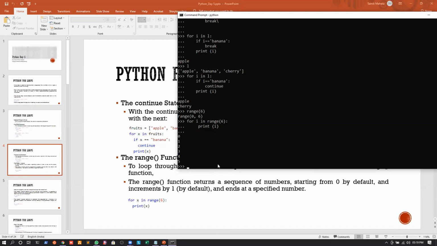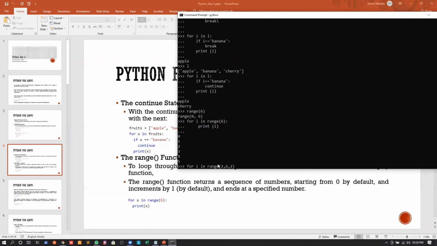How we can do that, let us understand. So we can write for I in range. I can give the initial number, for example 2, right? I can give the ending number, for example 6, right? Also I can give the increment value, so let us give it as 2, right? Which means it will start from 2. It would move from 2, 3, 4, 5, 6, but since we are giving the increment value as 2, it will go from 2, increment by 2, so it will go to 4, and that's it.